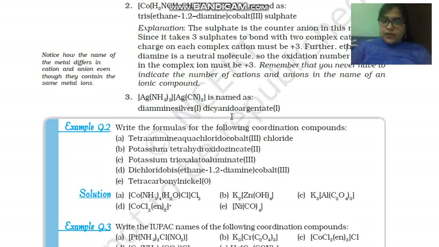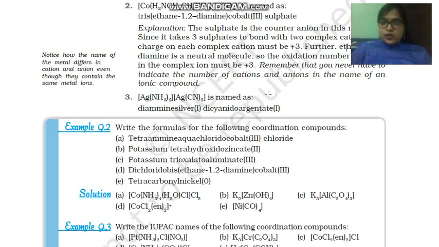For the anionic one we have to write something different from the cationic one. For example, cobalt will become cobaltate, iron will become ferrate, and silver will become argentate. Okay, Ag is your silver and it will become argentate. Okay, dicyanidoargentate(I). So in this way you have to do the naming of coordination compounds.